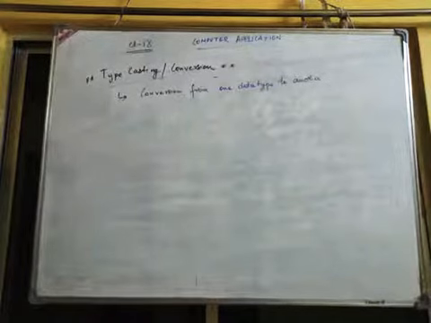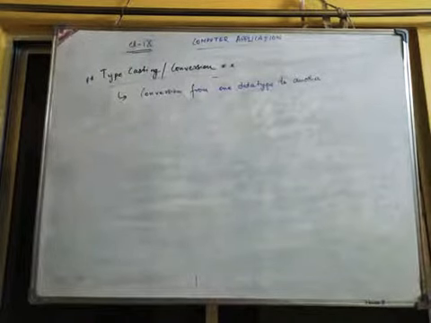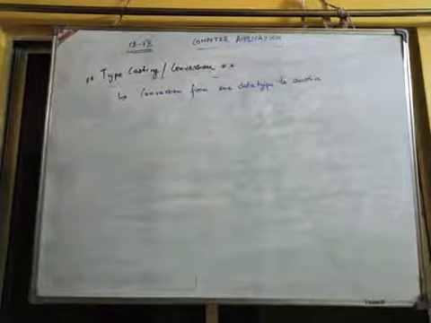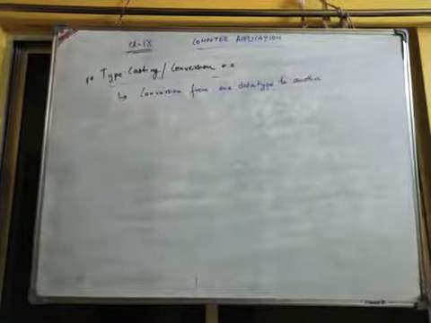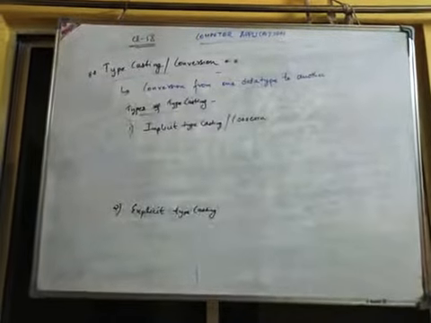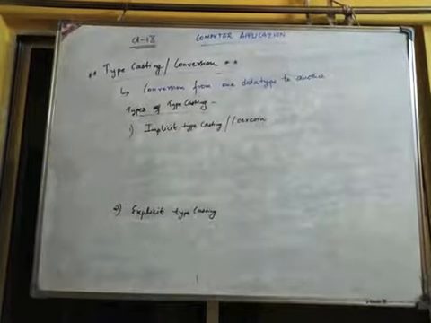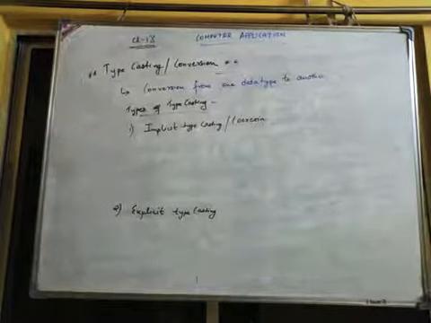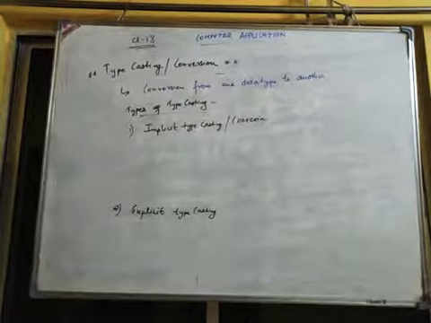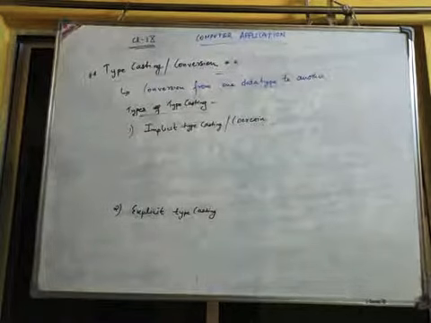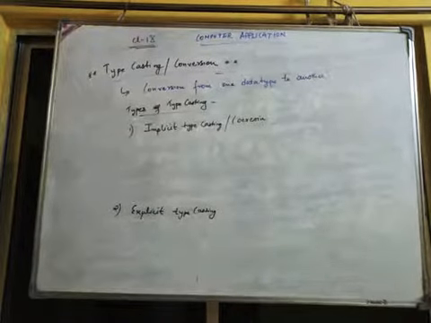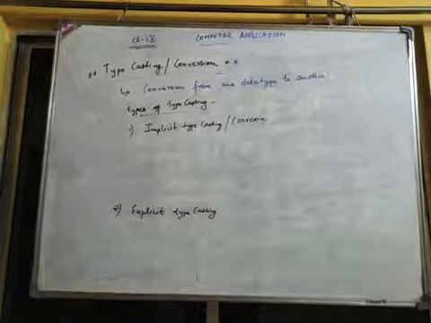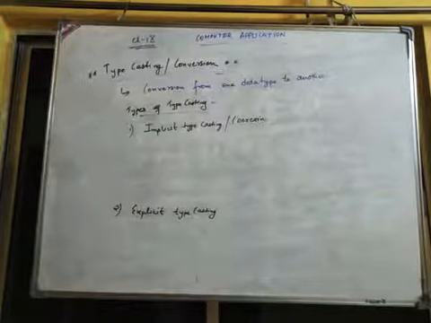There are basically two types of typecasting: one is implicit typecasting, the other is explicit typecasting. Implicit typecasting is also called coercion.